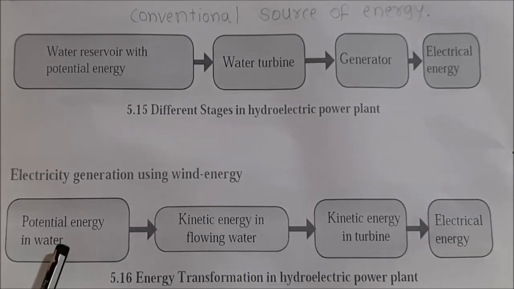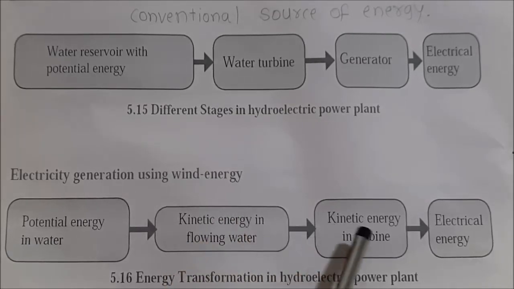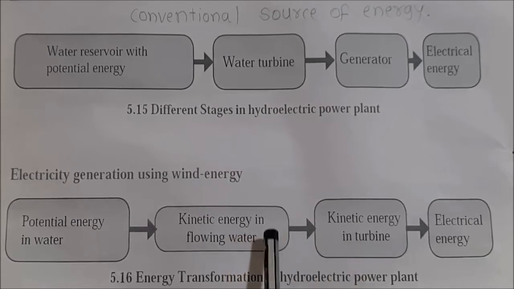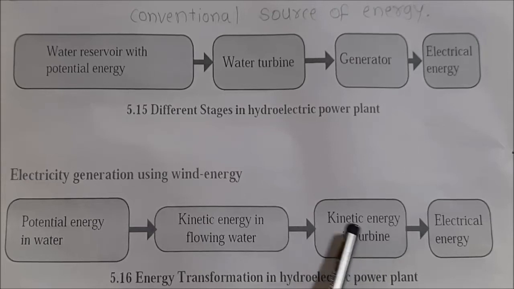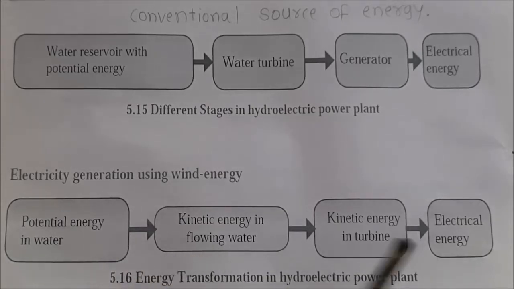The water present in the dam is in the form of potential energy, and when it flows from the dam, it changes its energy. It is in the form of kinetic energy, meaning flowing water. And when the water comes in contact with the turbines, it also gets the energy called kinetic energy in a turbine, and it drives the generator, and electric energy is produced. In this case, with the help of water, we can form the electrical energy.